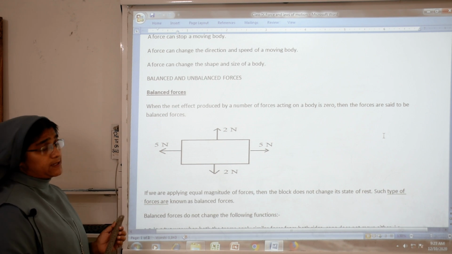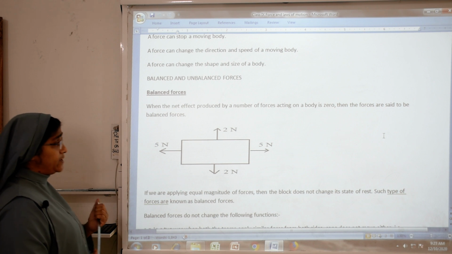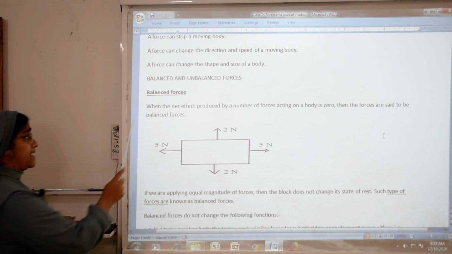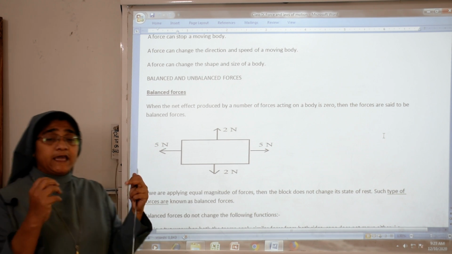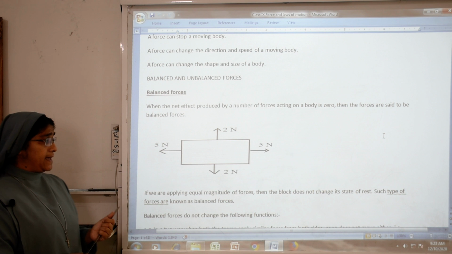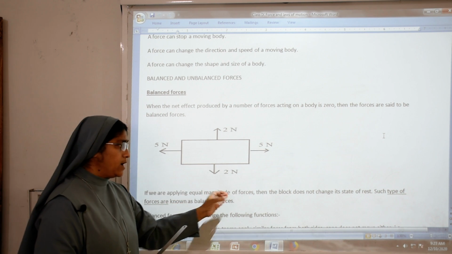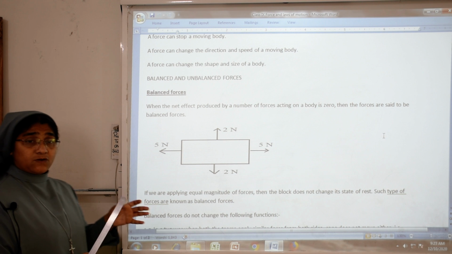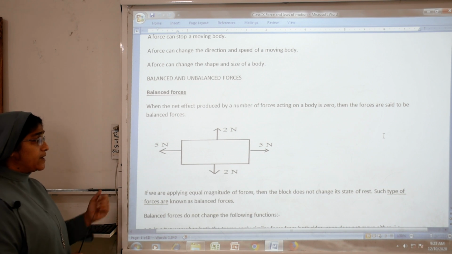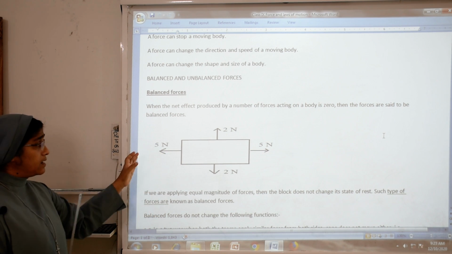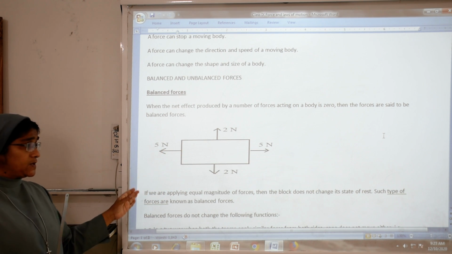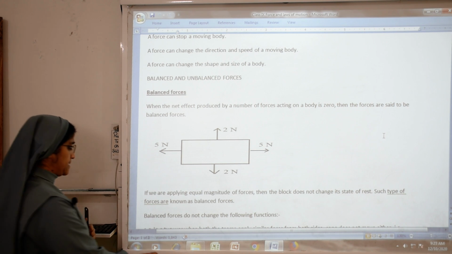So, what is balanced force? When the net effect produced by a number of forces acting on a body is 0, then the forces are said to be balanced forces. Balanced force means equal forces are applied on 4 sides. If equal magnitudes of forces are applied, then the block does not change its state of rest. Such forces are known as balanced forces because we are applying force on both sides, but it is equal. That's why it is at rest. So the net force will be 0. Such types of forces are known as balanced forces.